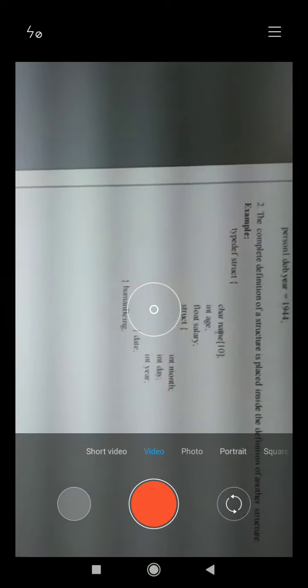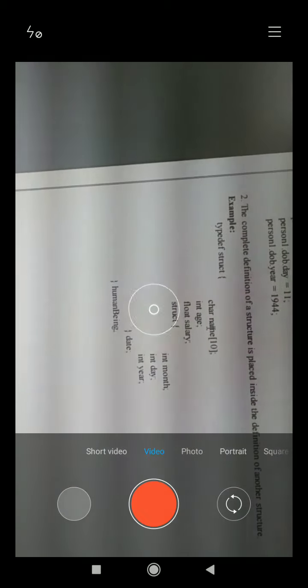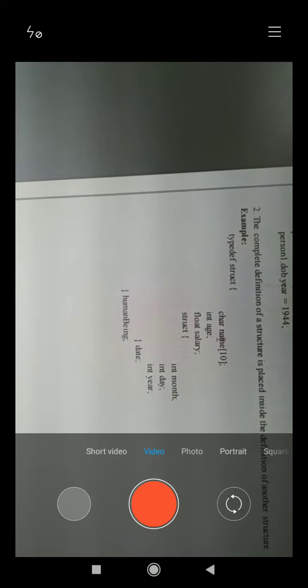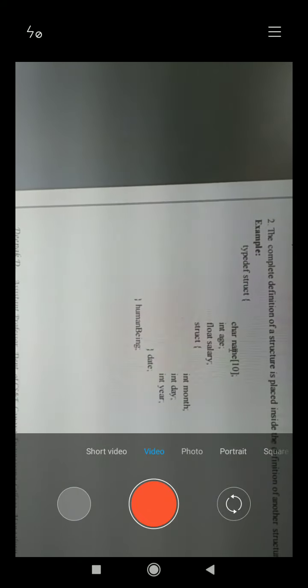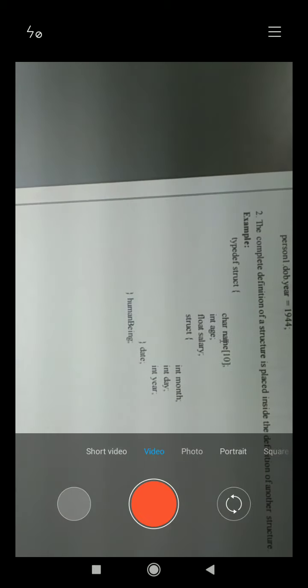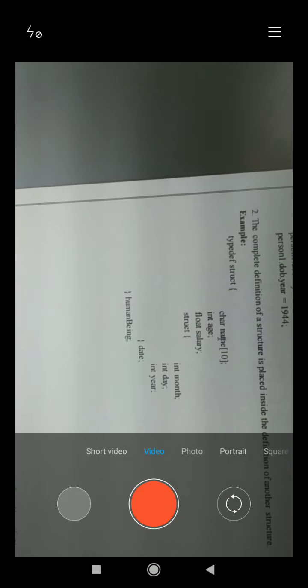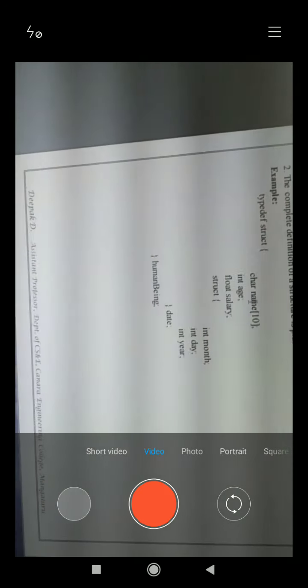The other way is defining a structure inside the structure. Typedef struct, with float salary, and inside that you define month. In the previous case we defined two different structures and used the first structure variable in the second structure, but here you define the second structure inside the first structure. This is how you can perform the operation.